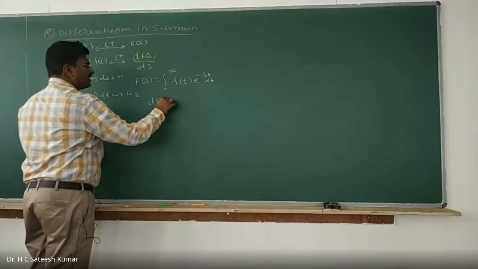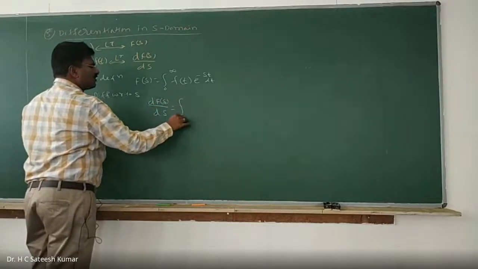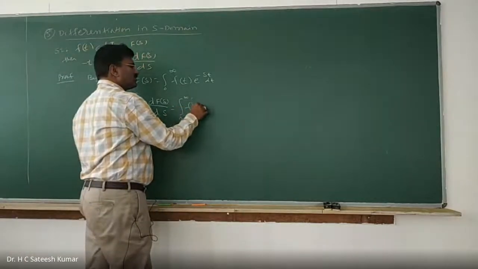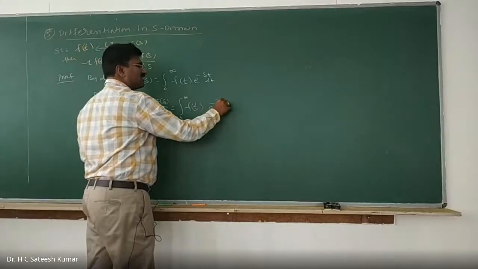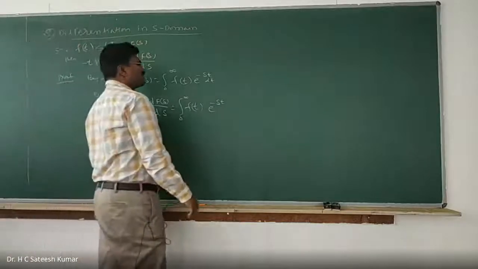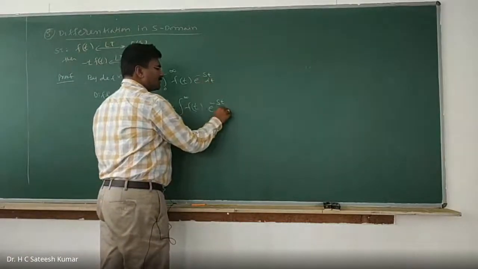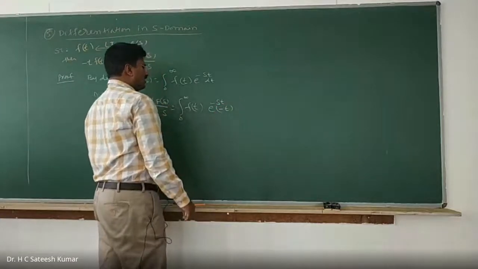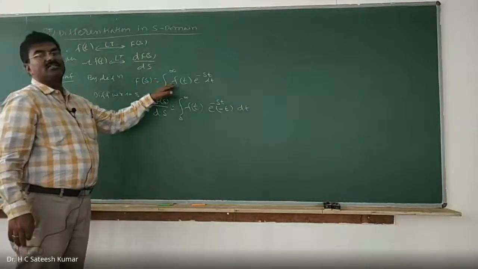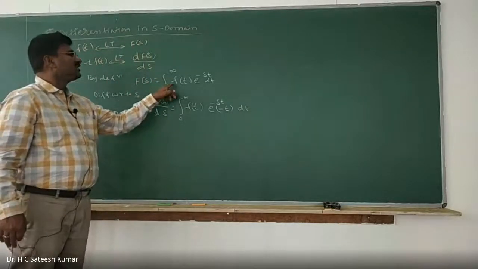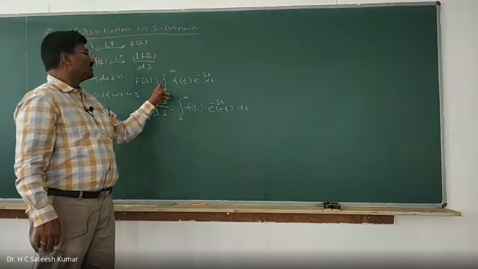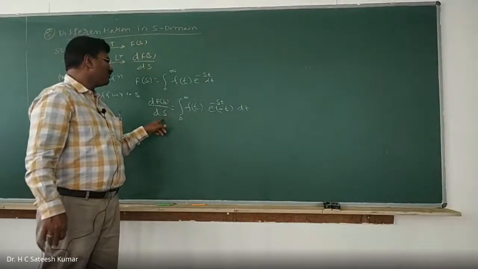Therefore, df of s divided by ds is equal to integration from 0 to infinity. F of t is constant because I am differentiating with respect to s. Therefore, e to the power of minus st into differentiation of minus st. Differentiation of minus st is minus t, into dt. Don't think that differentiation and integration get cancelled. Integration is with respect to t, and I am doing the differentiation with respect to s.